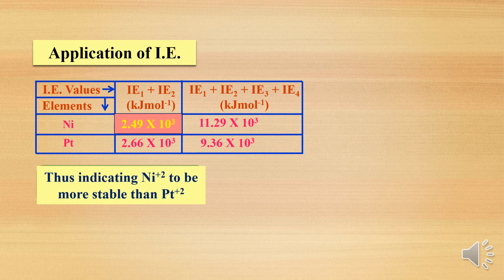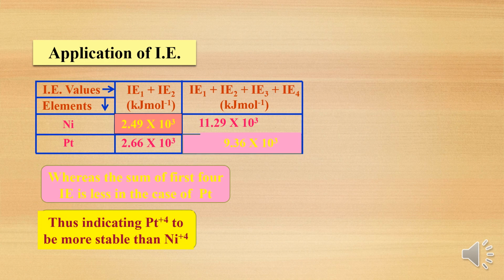In the second case, the sum of four ionization enthalpies is given. Now compare nickel plus 4 and platinum plus 4. Out of these two, which value is lowest? 9.36 into 10 raised to 3 is lowest. So platinum plus 4 is more stable compared to nickel plus 4 because of ionization enthalpy.